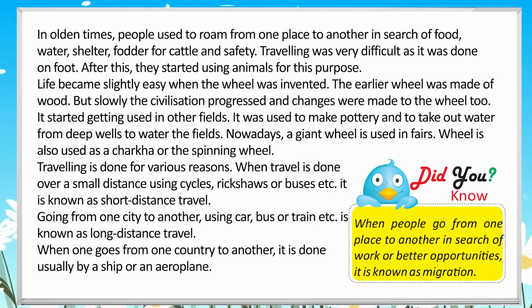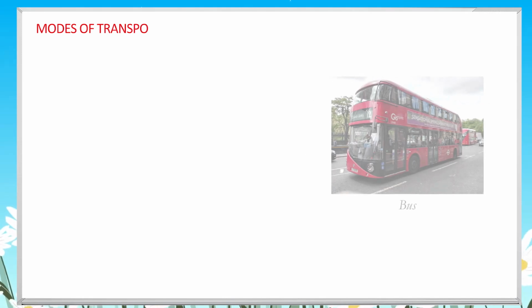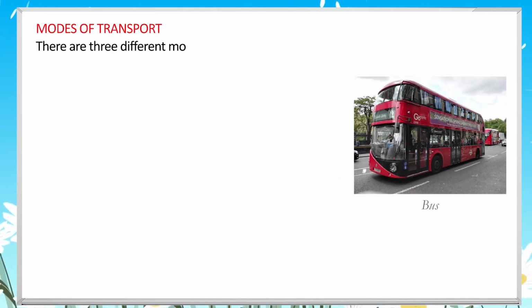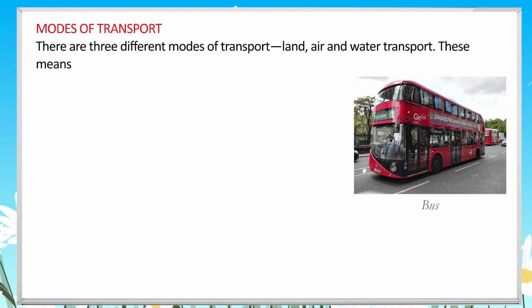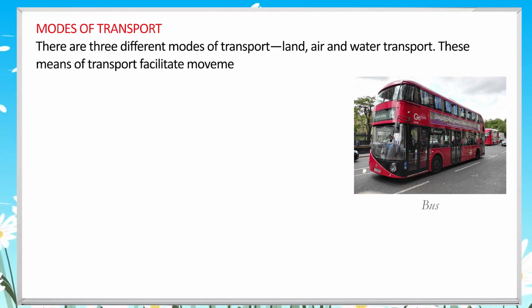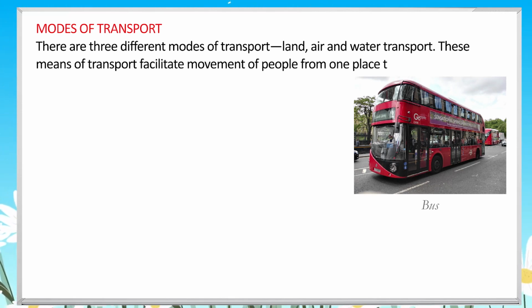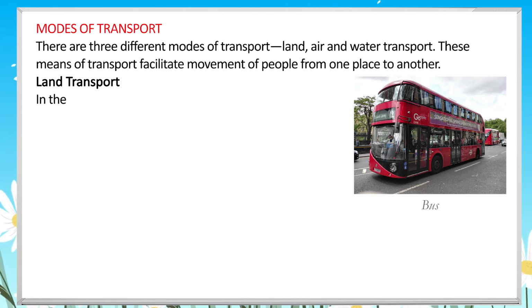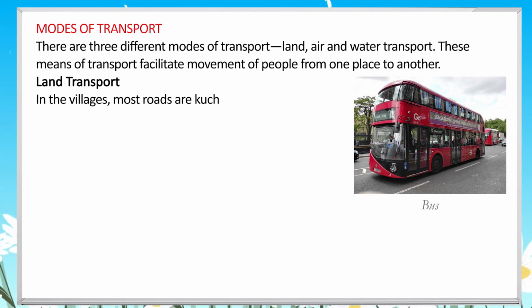Did you know? When people go from one place to another in search of work or better opportunities, it is known as migration. Modes of transport. There are three different modes of transport: land, air and water transport. These means of transport facilitate movement of people from one place to another.